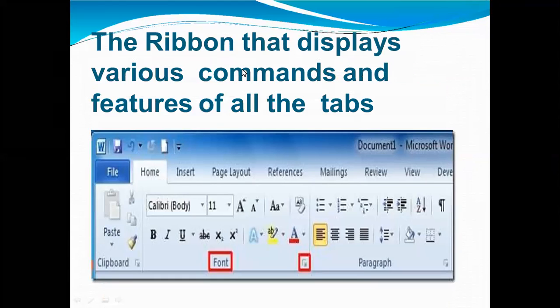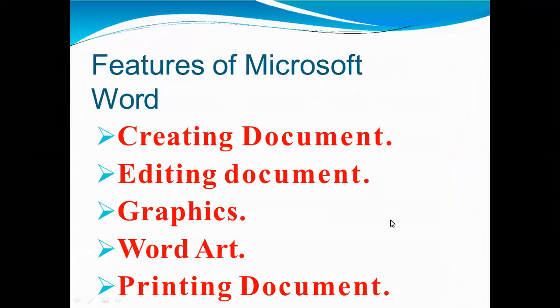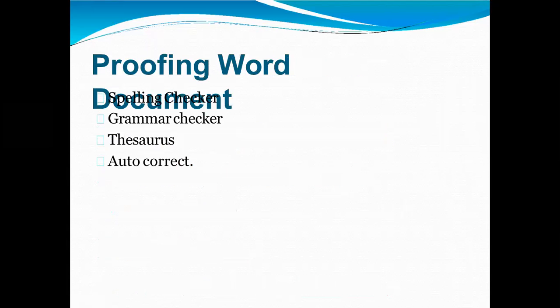The ribbon displays various commands and features of all the tabs. We have discussed home, insert, page layout, references, review, view, and also design. Now the features of MS Word: creating documents, editing, graphics, word art, printing documents, etc. Proofing Word documents: spelling check, grammar check, thesaurus, and auto correct.